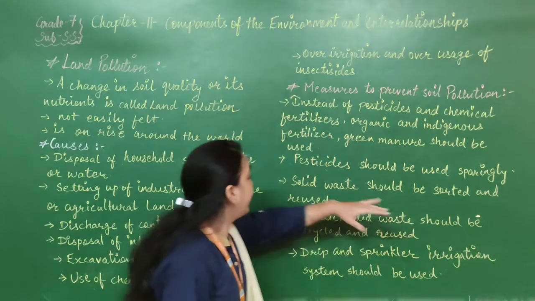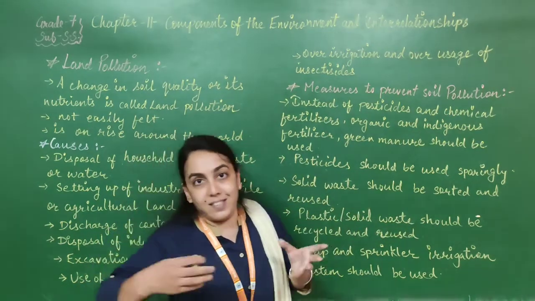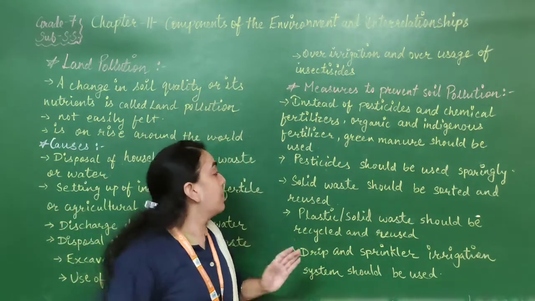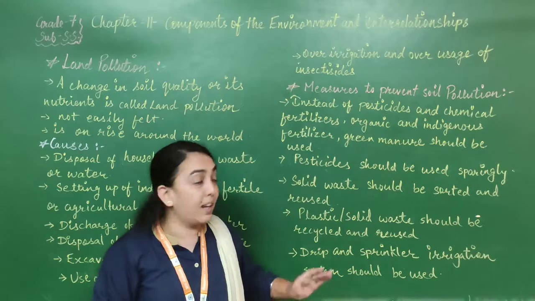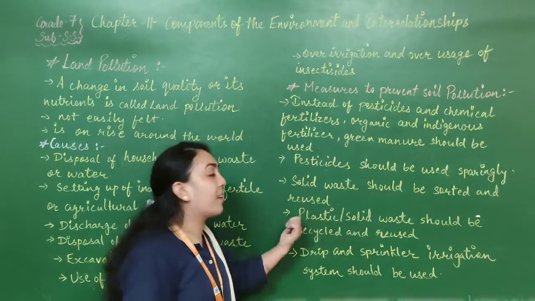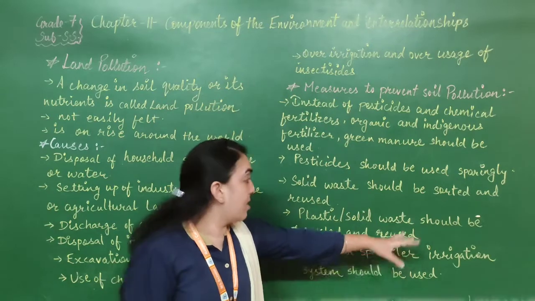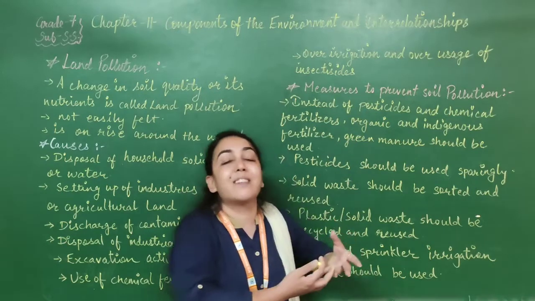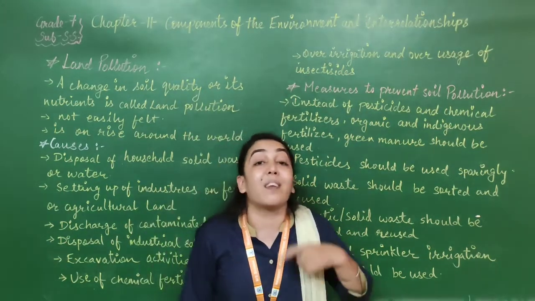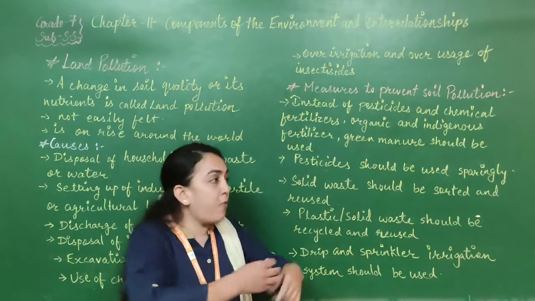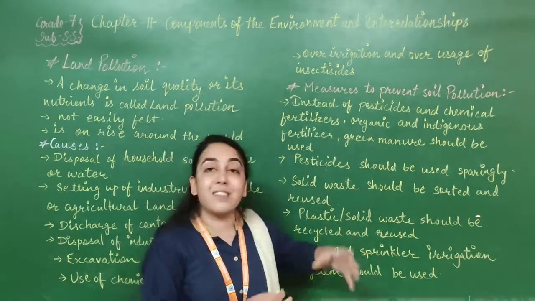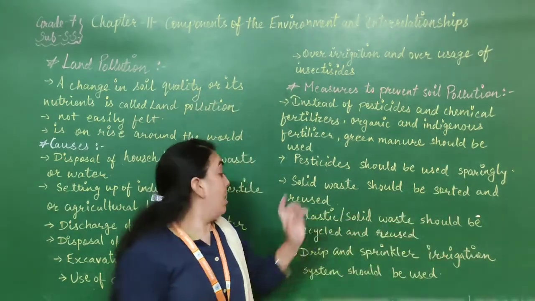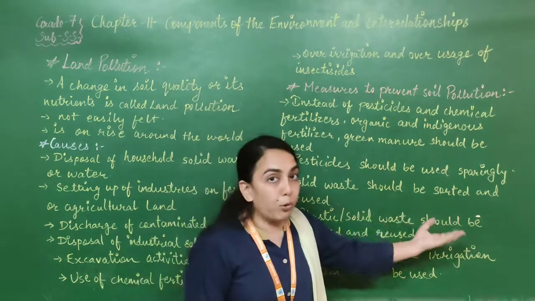Solid waste should be sorted and reused. Whatever solid waste is there around us, it should be sorted, kept separately and then disposed of. It should not be thrown on the land as it is, and if it is reusable, then reuse it. Plastics and solid waste should be recycled and reused. There are many plastic things, plastic containers, which can be recycled and reused. So, if possible, whatever solid or plastic waste we are throwing out, we should recycle it and reuse it. It is going to reduce the land pollution.